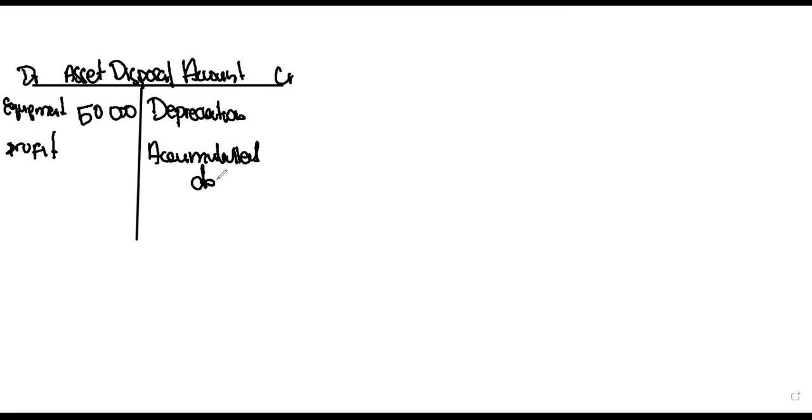That's going to be the total depreciation for the previous years. Then we're going to have either bank or credits, depending on whether we sold the equipment on cash or on credit. And then our balancing figure for the credit side is going to be loss, depending on whether we made a profit or a loss.